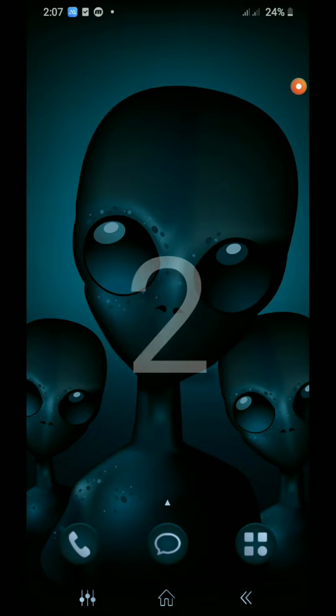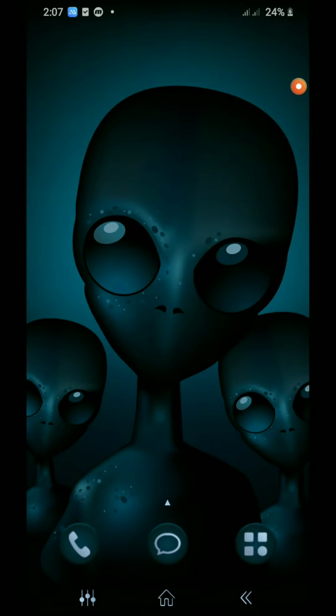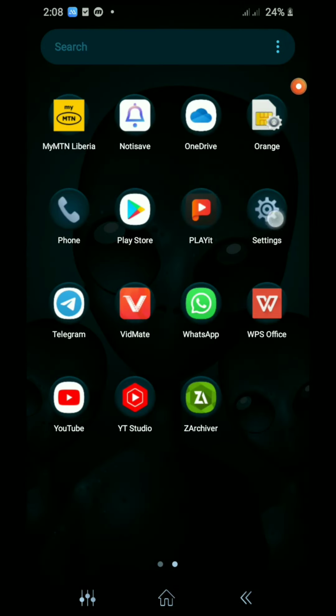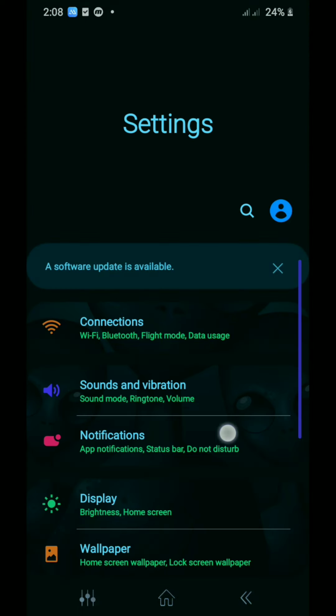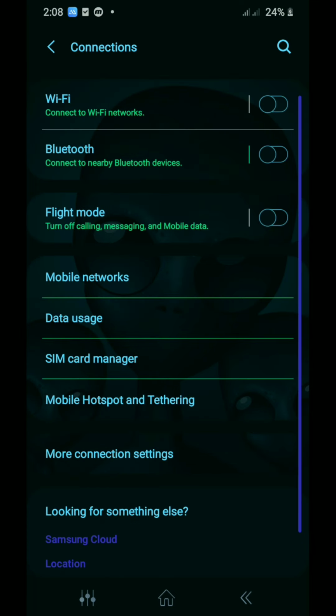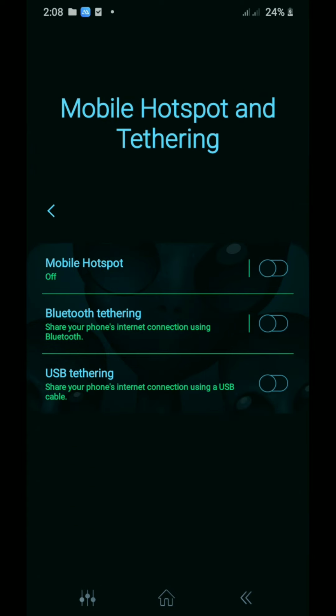So now for the second step, all you want to do is to plug in your charger into your phone and your computer. Now go to setting, click on setting. Next thing you want to do is to click on connection. So click on connection, look for mobile hotspot and tethering, click on it and then click on USB tethering. Now turn on your internet and then you can use your computer to browse the internet.